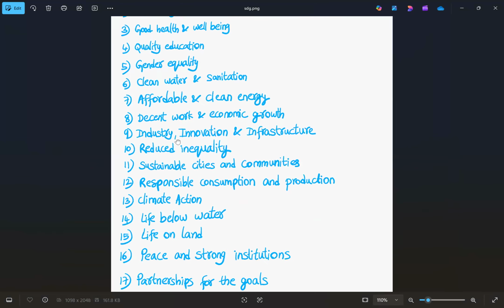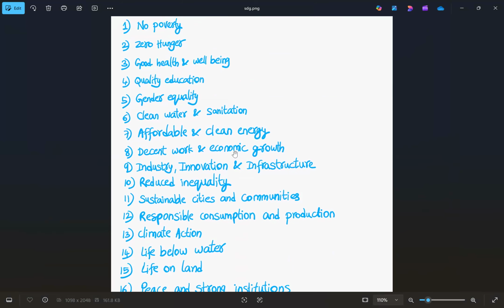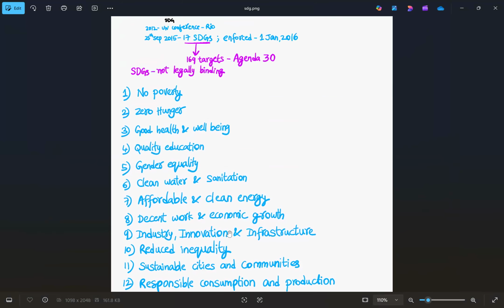10th one is reduced inequality. 11th, sustainable cities and communities. 12th, responsible consumption and production. 13th, climate action. 14th, life below water. 15th, life on land. 16th, peace and strong institutions. And this last and 17th SDG is partnerships for goals. So this is the information that is needed under the topic, that is SDGs, Sustainable Development Goals.